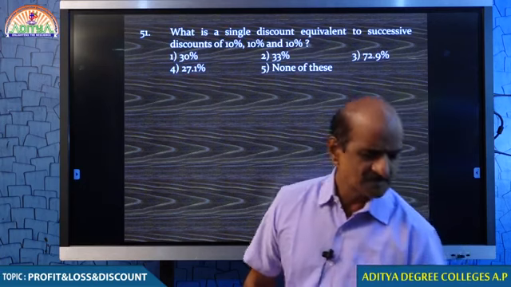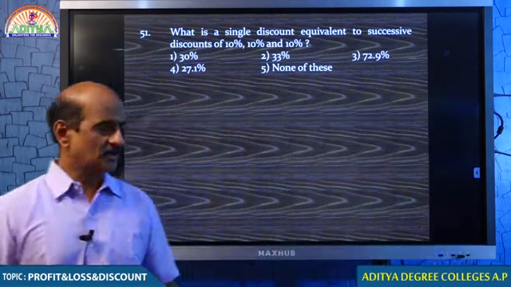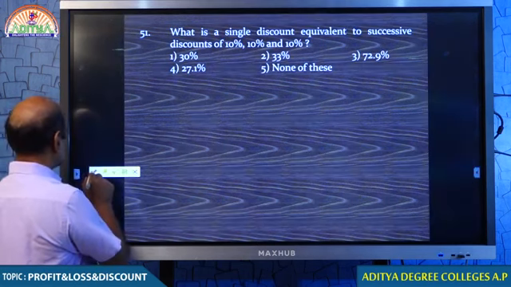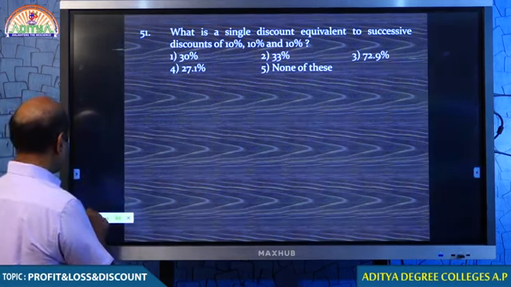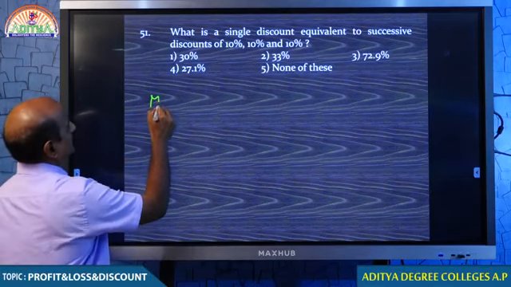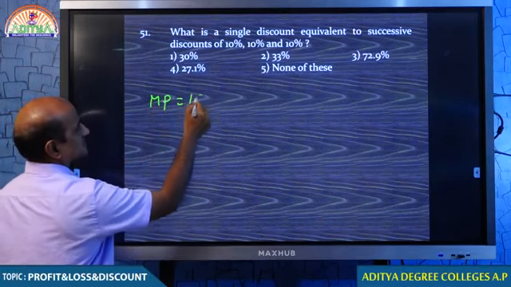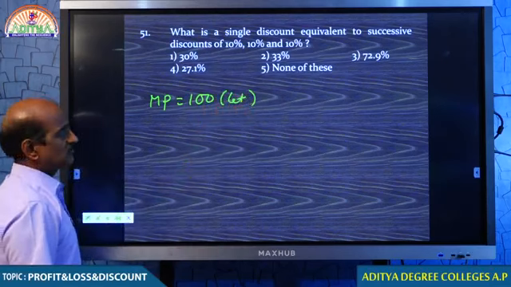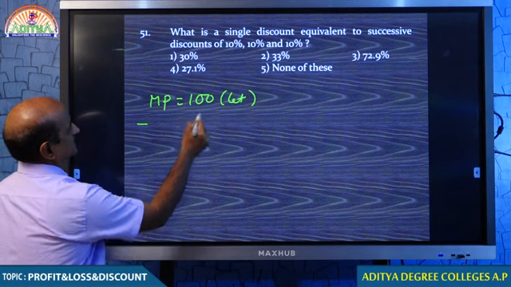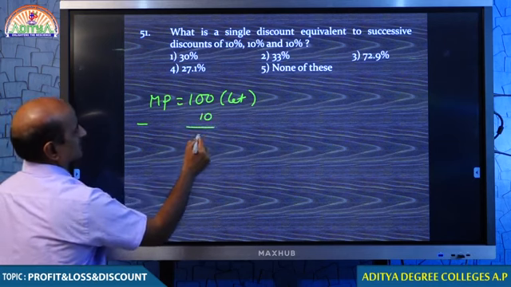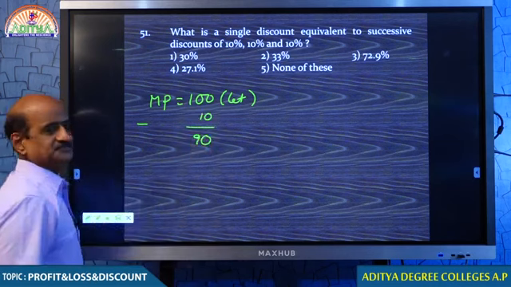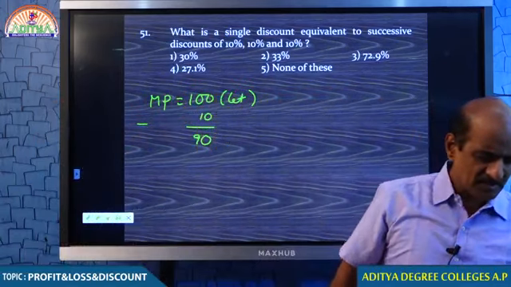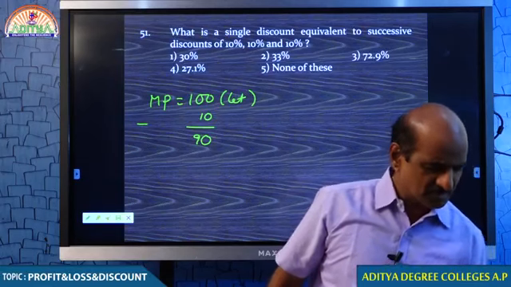Okay, let me explain this. Okay students, no problem. Discount is offered on market price. So let the market price of the goods be 100. How much discount are you offering first time? 10%. How much is 10% of 100? 10% of 100 is 10 rupees. If you subtract, you get 90. Wonderful student. Somebody got it right.